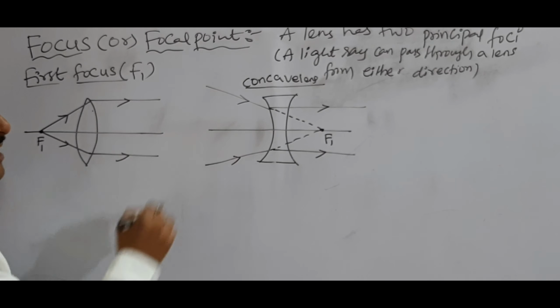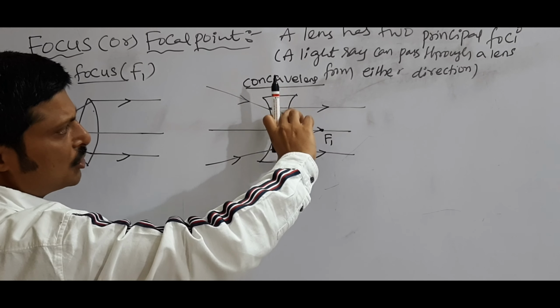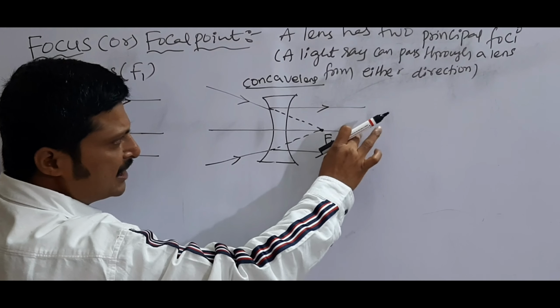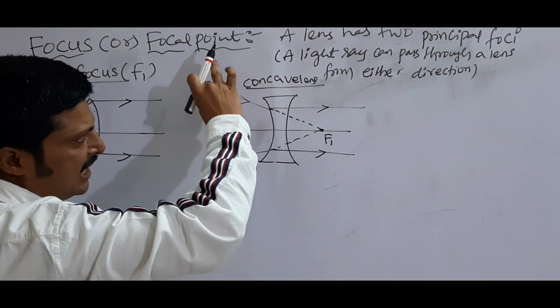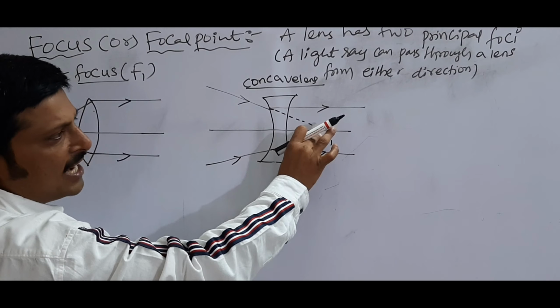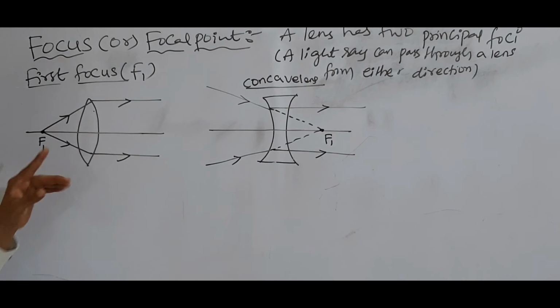Here again I am explaining this one. After refraction through concave lens, if the rays are parallel to principal axis, initially if you extended the rays, where they meet on the principal axis, that point is called first focus for concave lens.